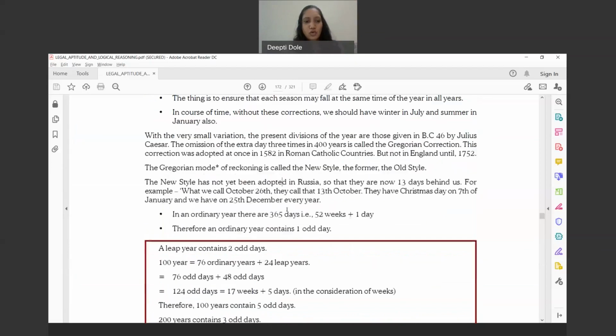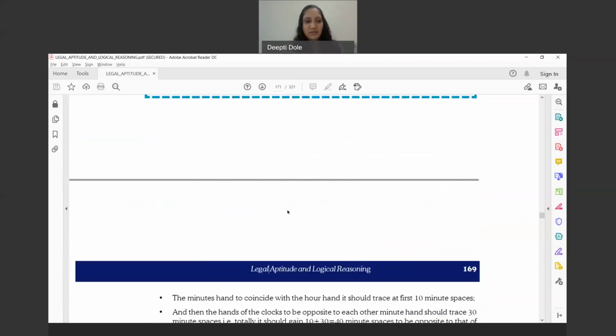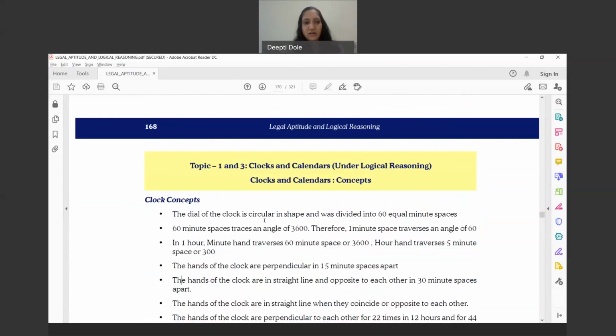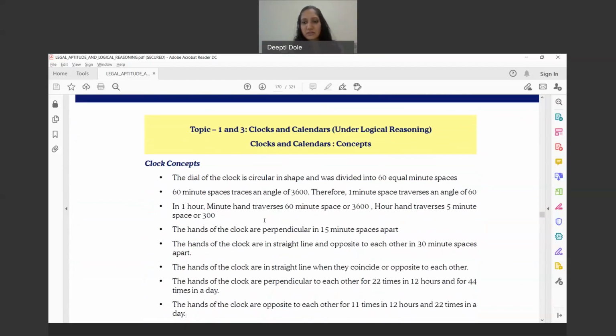And then you go to these concepts which are being mentioned over here in the clock concept. So this is what we just now discussed. The dial of the clock is circular and divided into 60-minute spaces. So I hope everybody is clear. Yeah, we say the clock is sleeping, right? When the actual time is 8 and the clock is showing somewhere 2 p.m. or something like that. So now we all know the 60-minute spaces we discussed.